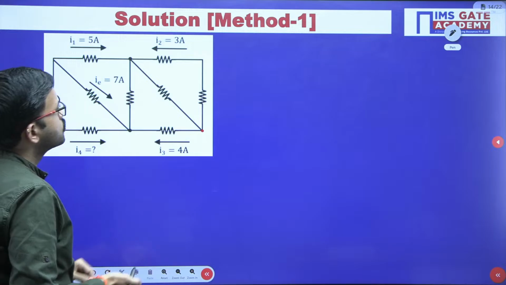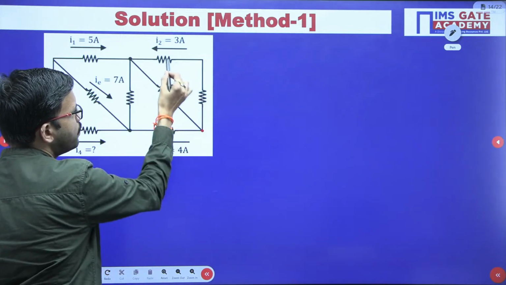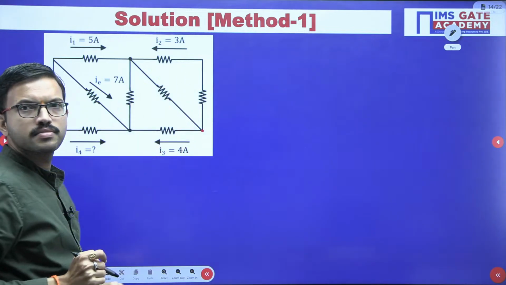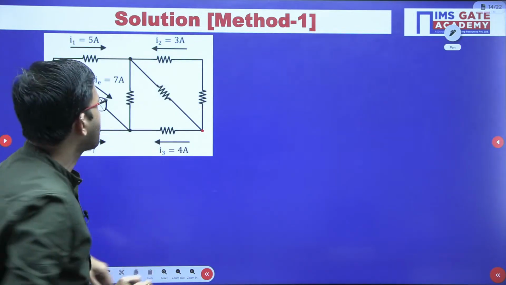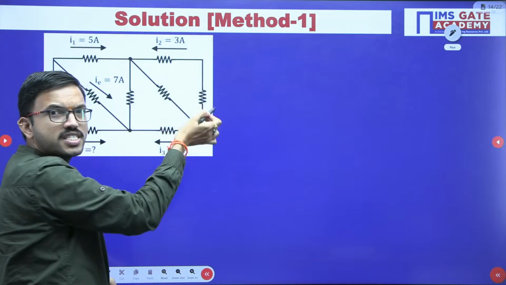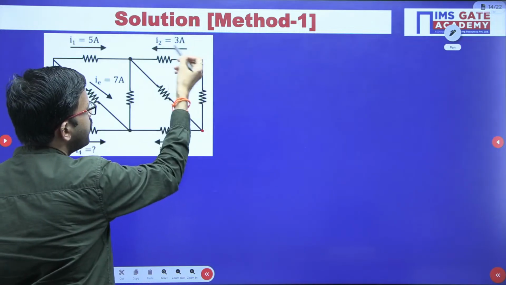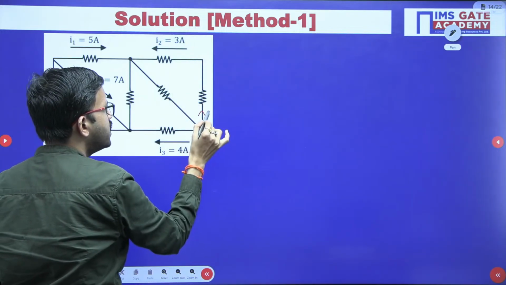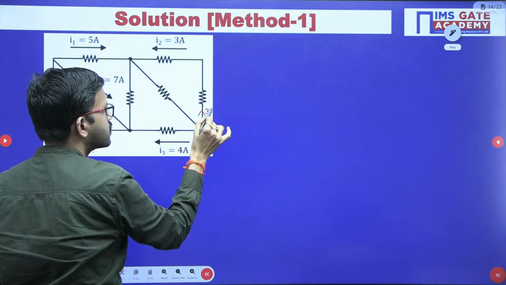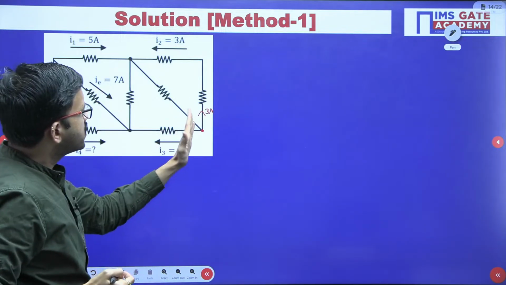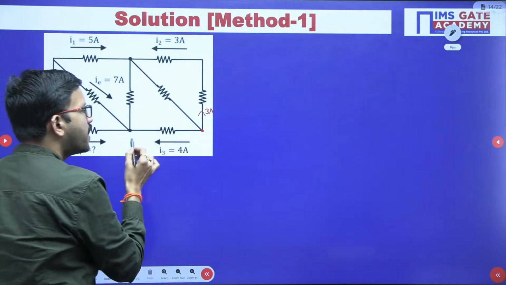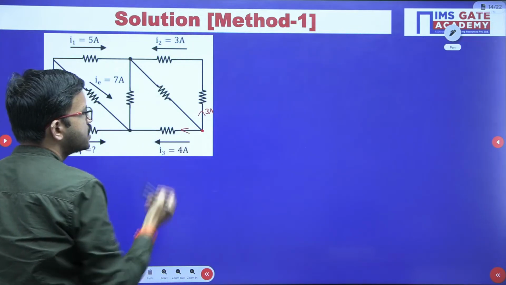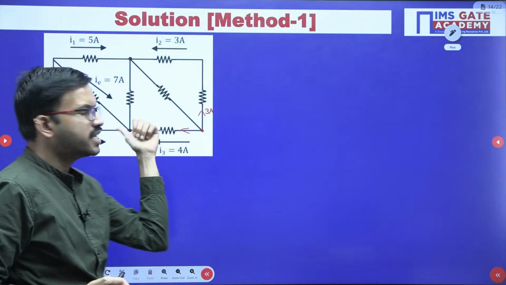How are these 2 elements connected? Series. These 2 resistors are connected in series, so in series the current will be the same. Whatever the 3 ampere current is flowing like this, the same current is flowing in this branch. Yes or no? So 3 ampere is going like this, and in this particular branch 4 ampere current is leaving.